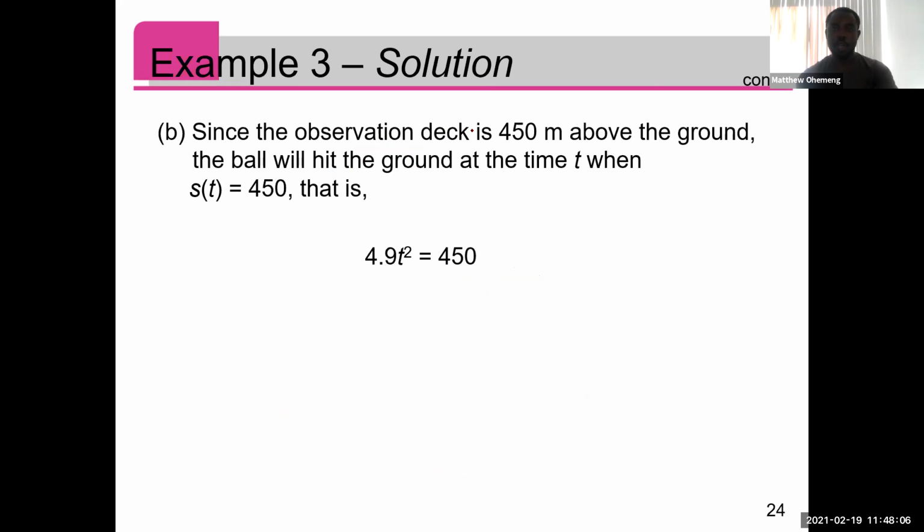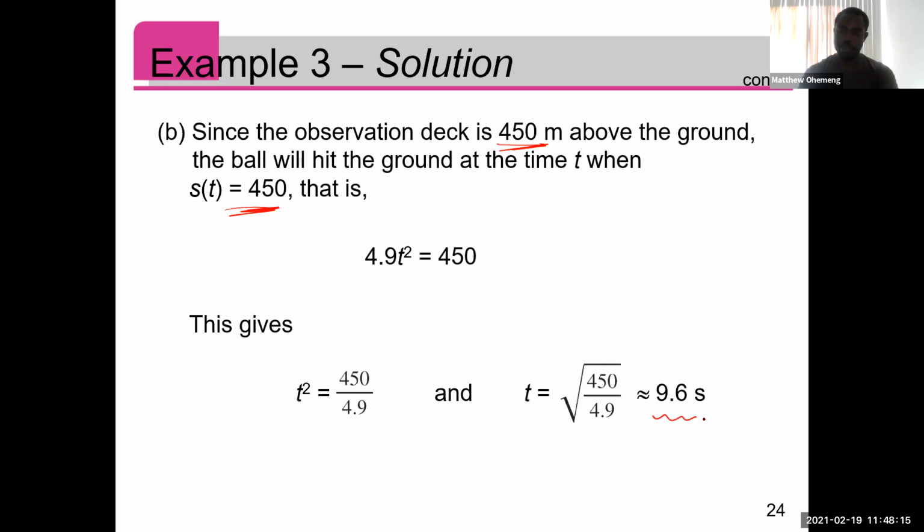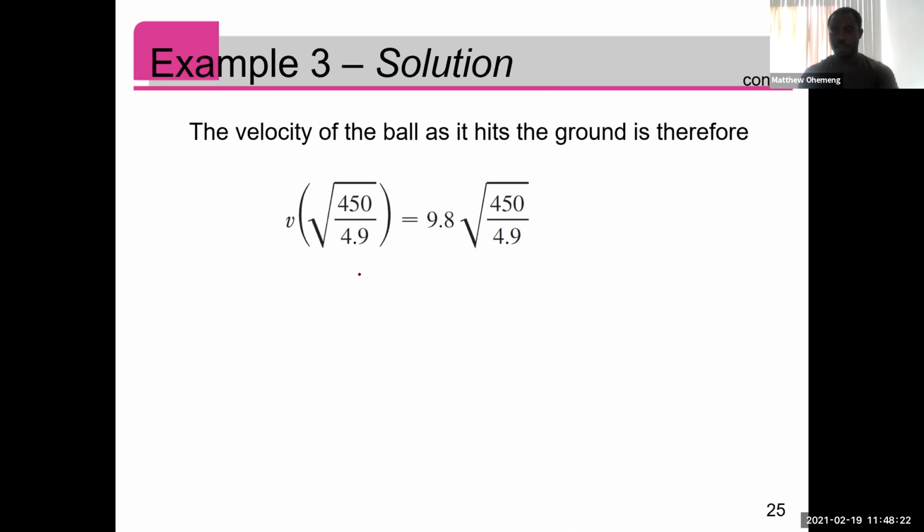And then for when, since it's 450 meters above the ground, when it hits the ground, the position is what? 450. So we can use that to solve for the time, which was approximately 9.6 seconds. And then we are looking for how fast it's falling, right? So we need the instantaneous velocity at that time. And that's this, which is approximately 94 meters per second.